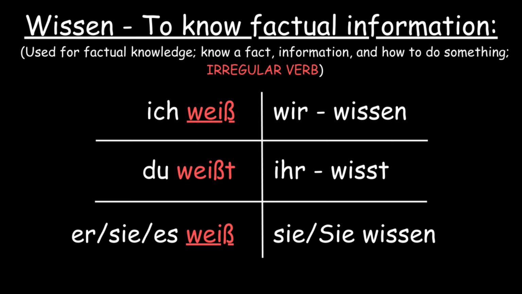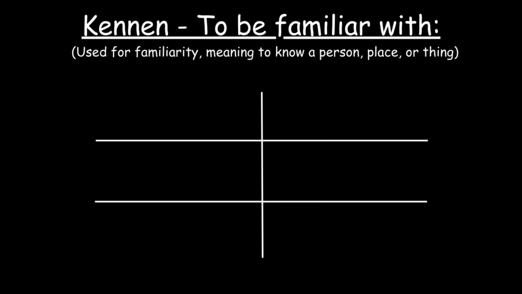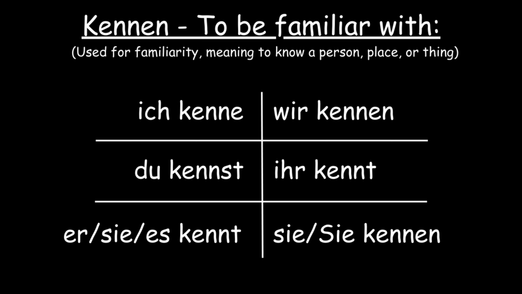Now, let's see the conjugations of kennen. Unlike wissen, kennen is a regular verb and will have basic regular conjugations in the present. Ich kenne. Du kennst. Sie, es, kennt. Wir kennen. Ihr kennt. Sie, kennen. This is how kennen is conjugated in the present, and with that in mind, let's have examples with wissen and kennen.